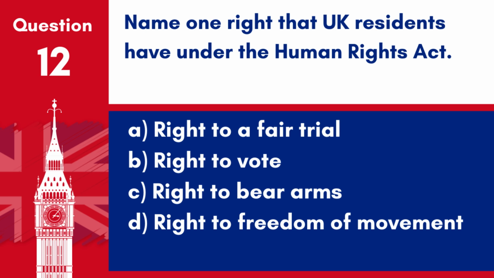Question 12. Name one right that UK residents have under the Human Rights Act. A. Right to a fair trial. B. Right to vote. C. Right to bear arms. D. Right to freedom of movement. Answer A. Right to a fair trial. Under the Human Rights Act, UK residents have several rights, including the right to a fair trial.